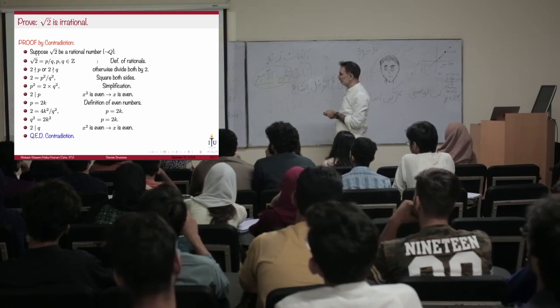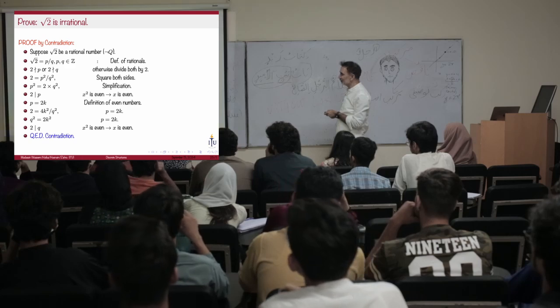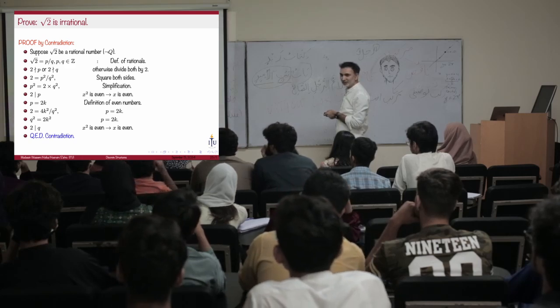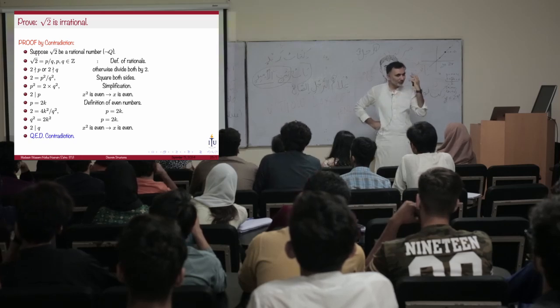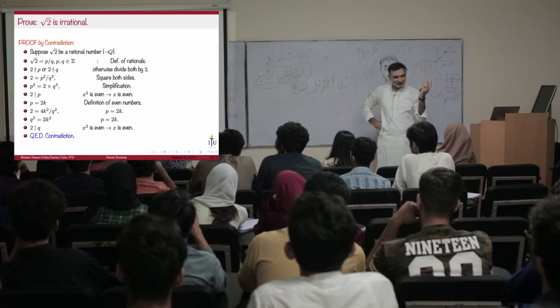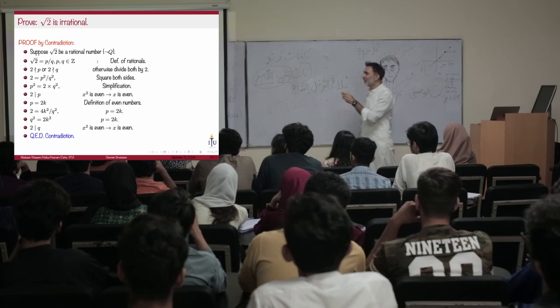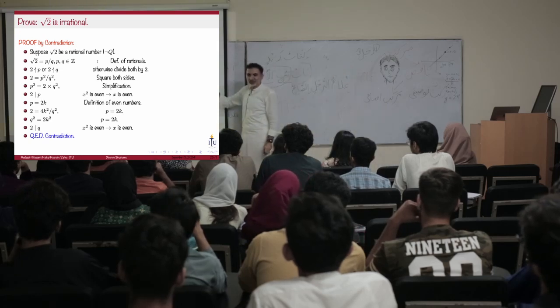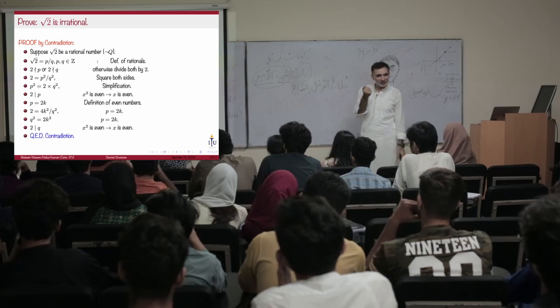This step is also clear. I just moved K square here. But if this is the case, then 2 divides P, right? If P square is 2 times Q square, then P square is an even number. If P square is an even number, then P is an even number. Are we good? Okay, so at this point we have proved that P is not an odd number, which means Q must be an odd number.